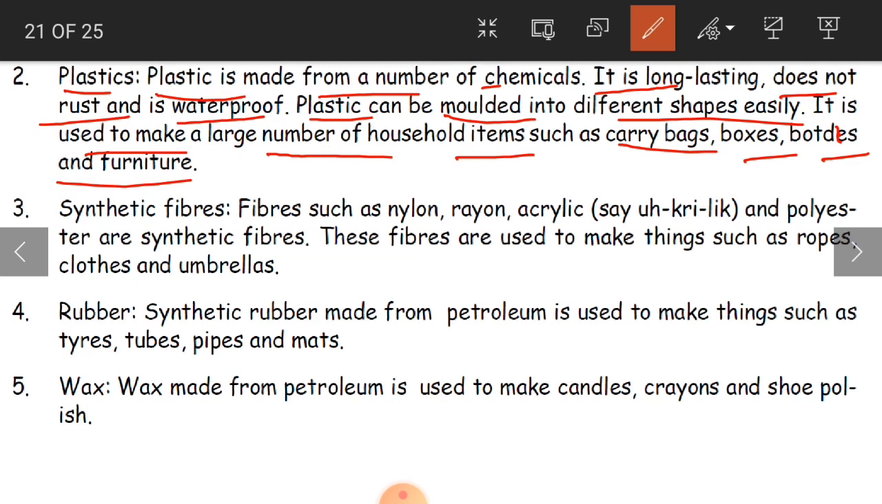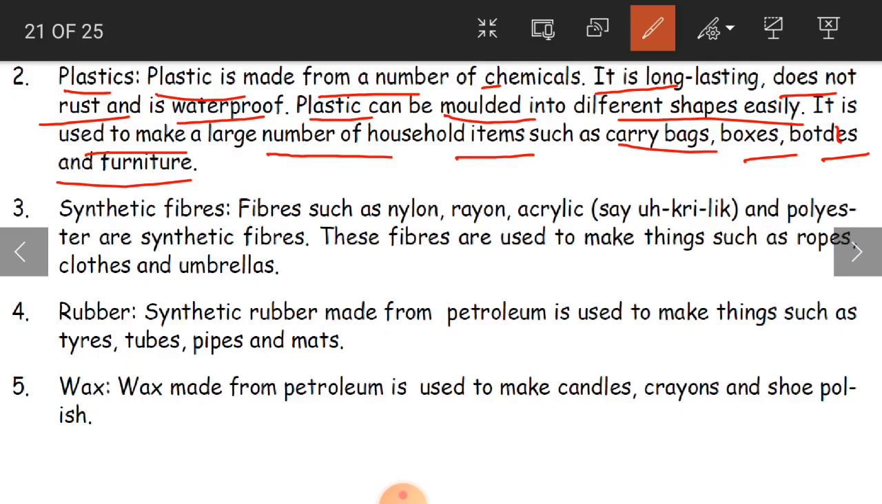And you can mold it. Plastic can be molded into different shapes easily. People can make things with plastic in different shapes according to our convenience. For example, we have carry bags, boxes, bottles, furniture, so many toys, so many planters, so many things made in different shapes with plastic, and it is going to give us a long life. That is why we prefer to use plastic.